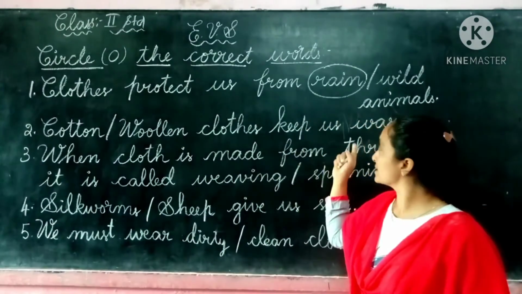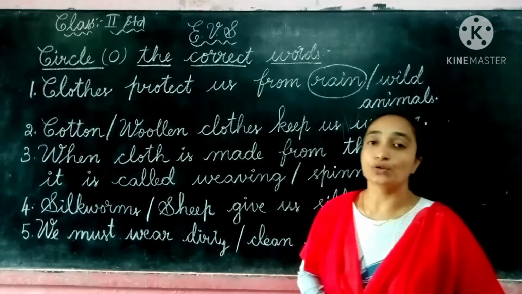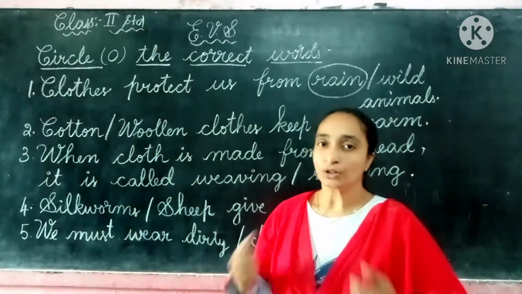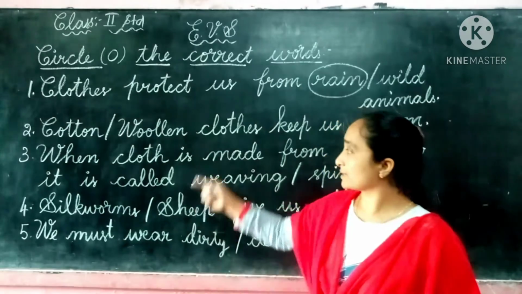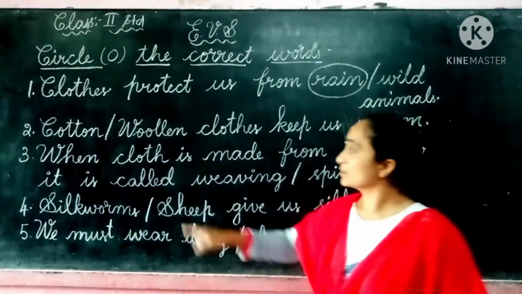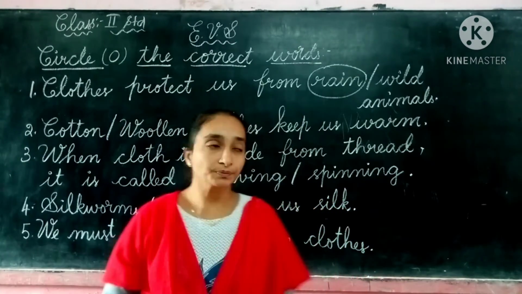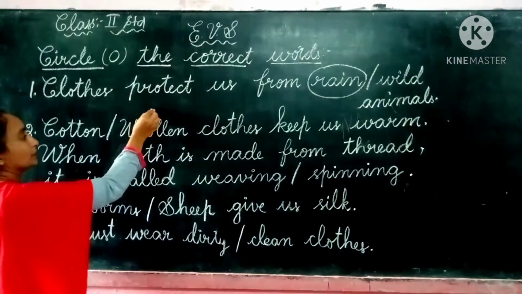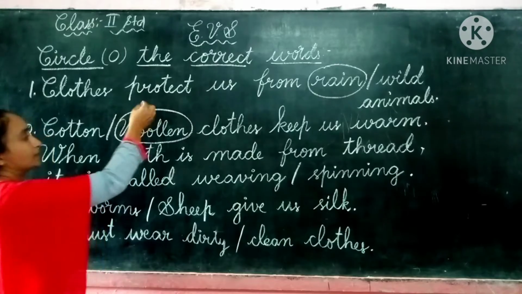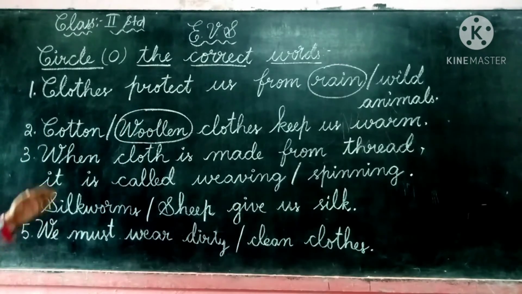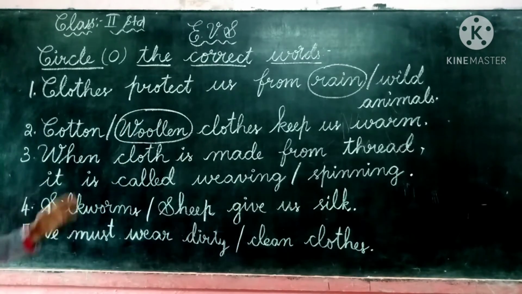So warm means, which type of clothes gives us warmth? Yes, the woolen clothes. So here we can circle the word woolen. So, children, we have completed the second one. We circled the second answer. Now let us see the third one.